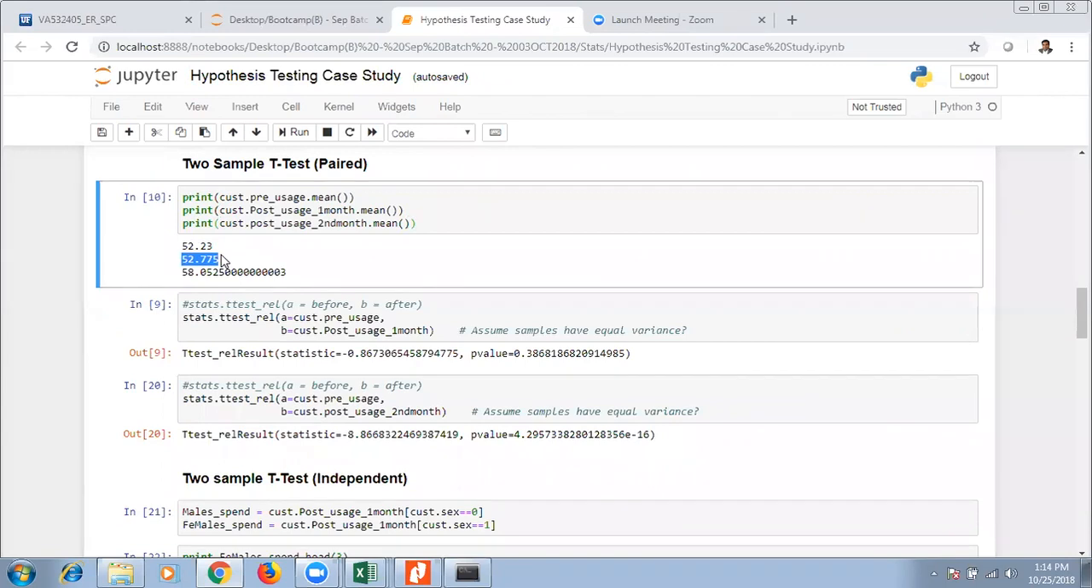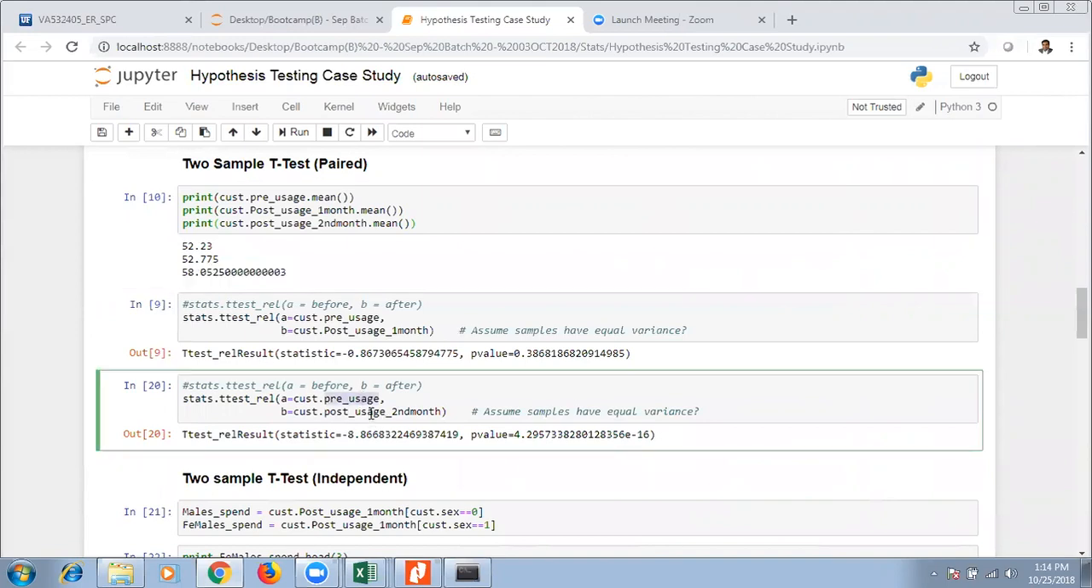They're not different, basically. But if you look at post-usage of the second month, you can see that 52 goes to 58 point something. That means by looking at the values there is also an improvement. But is that improvement a significant improvement or not? You want to check it. That's the reason I checked pre-usage and post-usage of the second month.